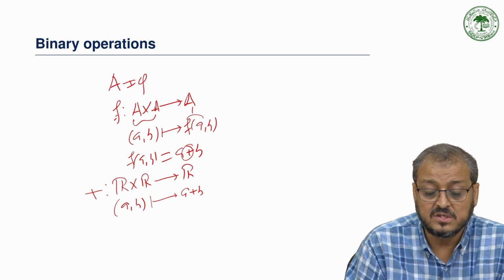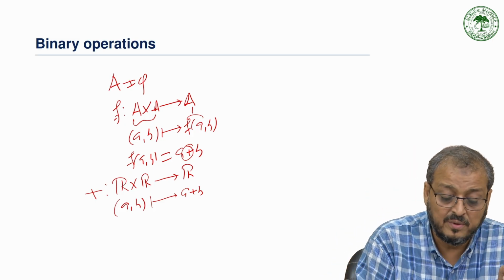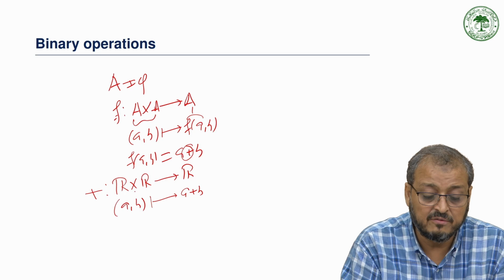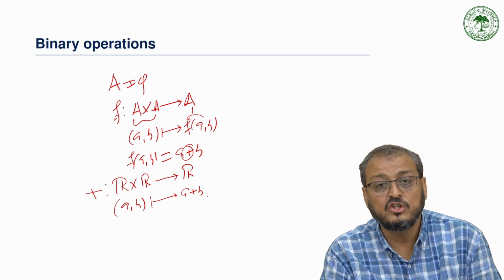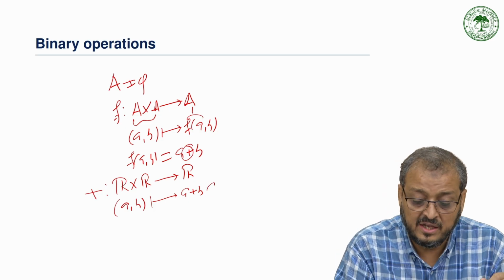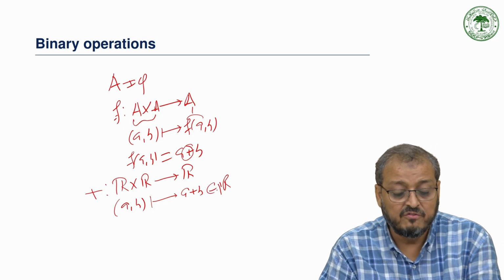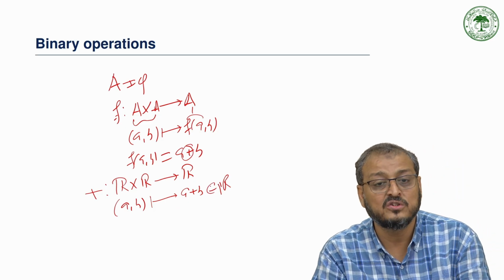Since a and b are real numbers, the sum of these two real numbers is again a real number. That means it produces a unique number.